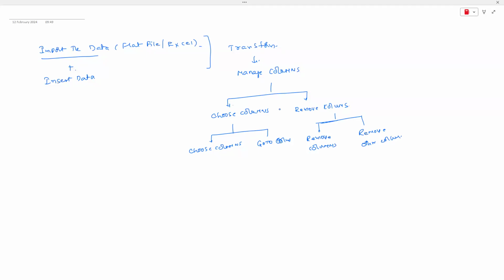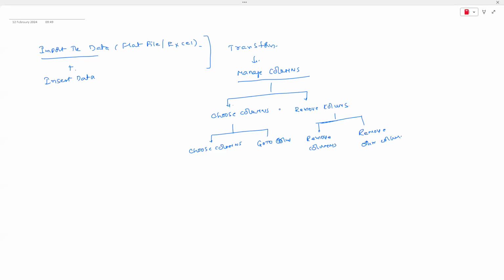And after that, we have the options for keeping the rows and removing the rows. So there are the keep rows and remove rows options. These are related to managing columns, guys.